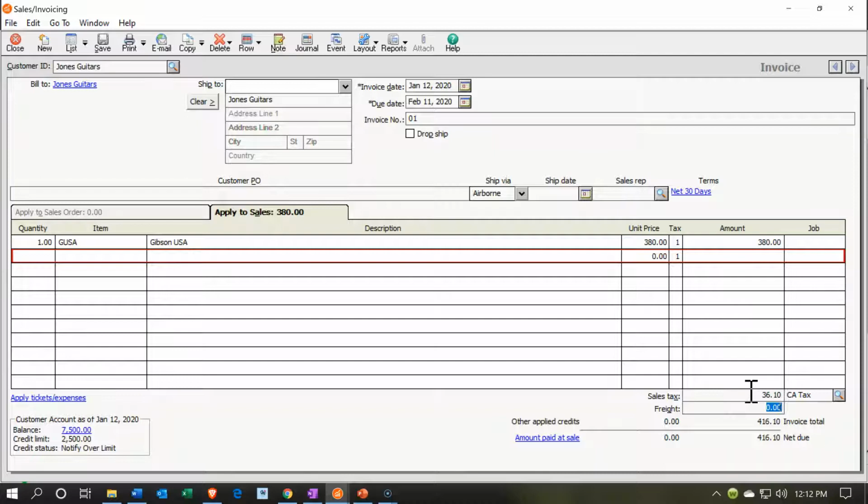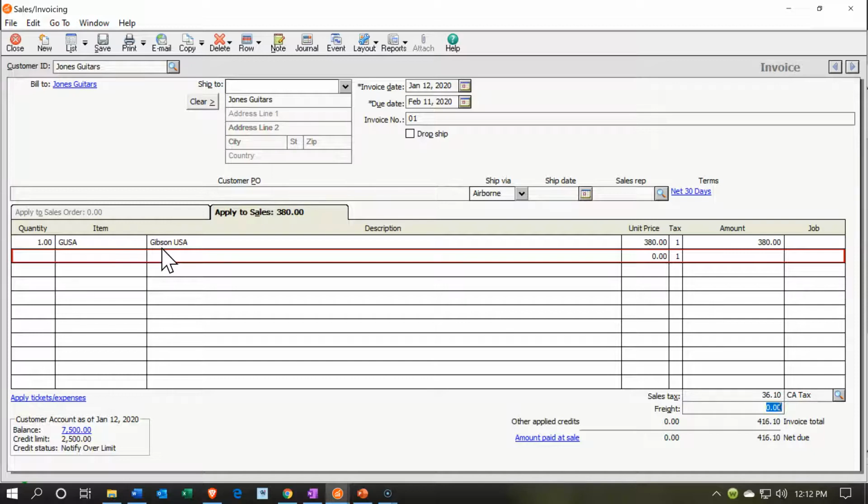Also, the inventory should be decreasing by some amount that's not even on this invoice, because this invoice is going to the customer. We don't want them to know what we purchased it for typically, but we do want the invoice to drive the perpetual inventory system to record the inventory. How does the system know about it? Because we set up this Gibson USA item, and when we did so, we set up the cost, and it's going to be using that first in, first out method to track the cost, even though we can't see that cost actually on the invoice. The other side is going to go to cost of goods sold, which is an expense account related to it. So that's what's going to happen, we think.